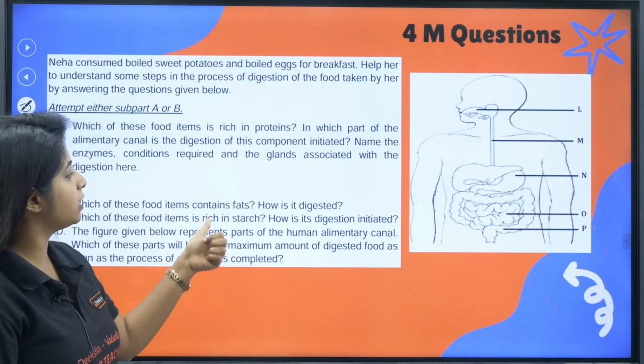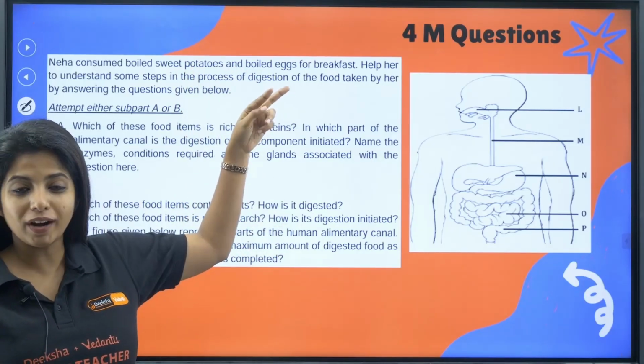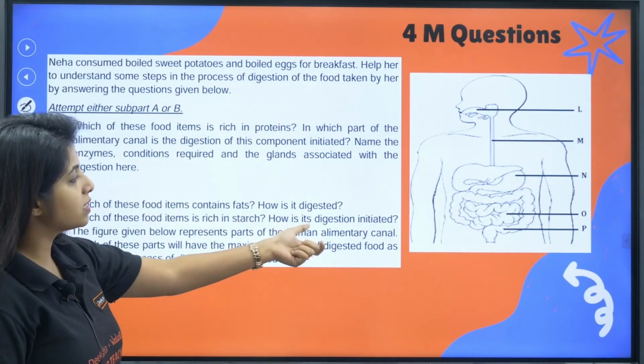Now, which of these food items is rich in starch? Sweet potato, boiled eggs, obviously it is sweet potato. Now, how is the digestion initiated?